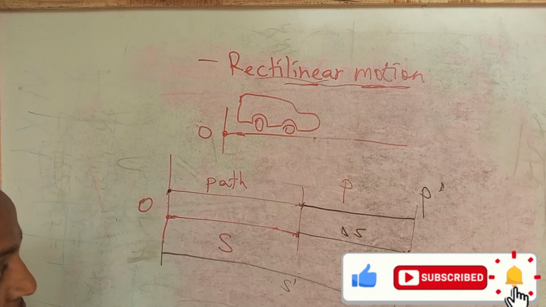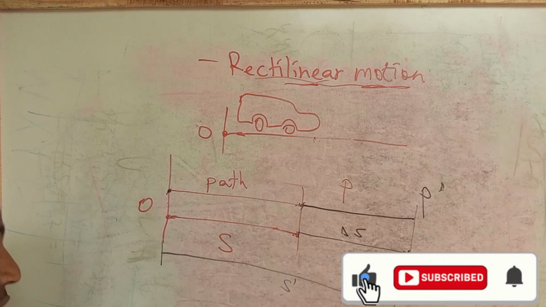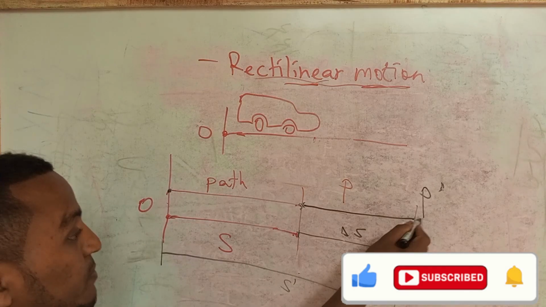P is the position of the particle. But it takes some time to travel from the position P to P prime.